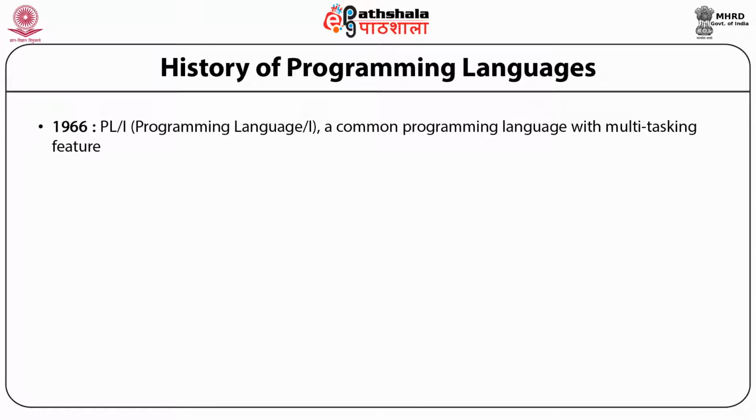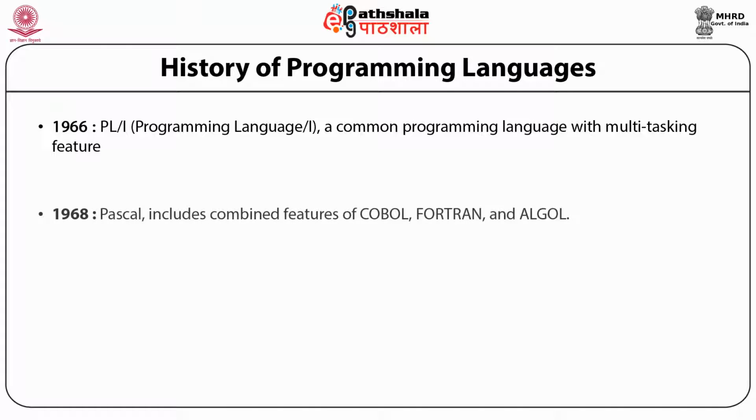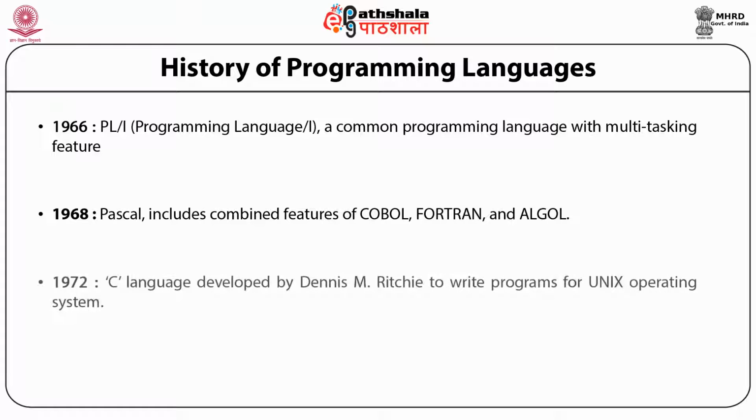In the year 1966, PL/1, Programming Language 1, was developed, a common programming language having a multitasking feature. Multitasking means that by using this language we can develop multitasking applications. In 1968, another language known as Pascal was developed by combining the features of three languages: COBOL, Fortran and ALGOL.